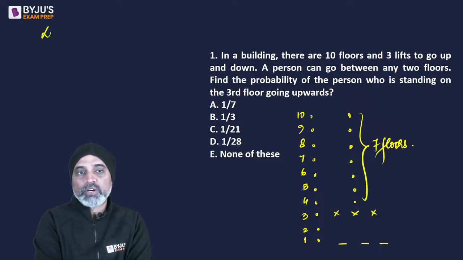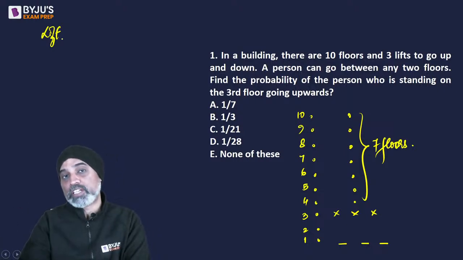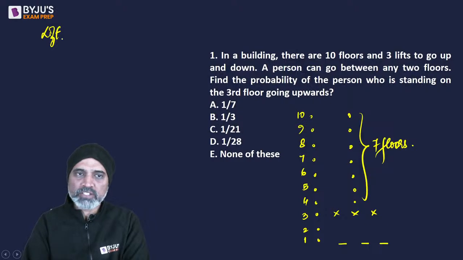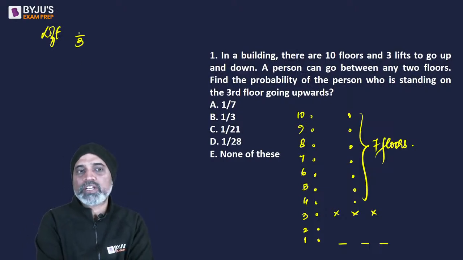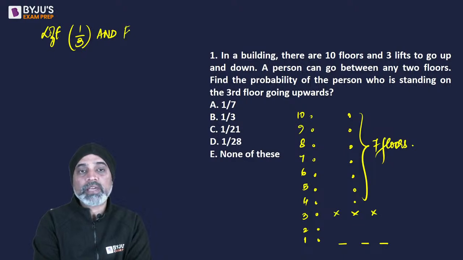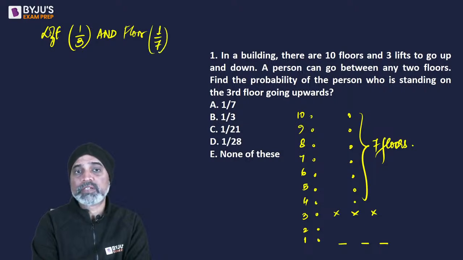If I talk about the lift, his probability of being in one of the lifts is 1 out of 3 cases. So he's going to be in one of the 3 lifts. And when we talk about the floors above him, he's going to go to one of the 7 floors above him.